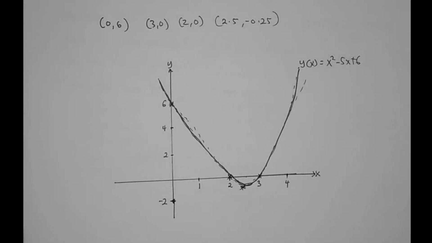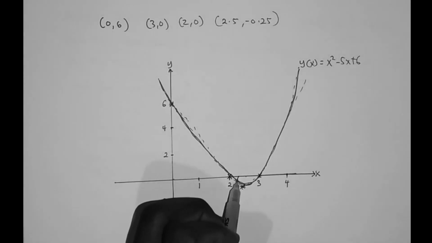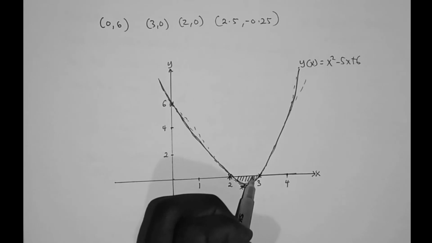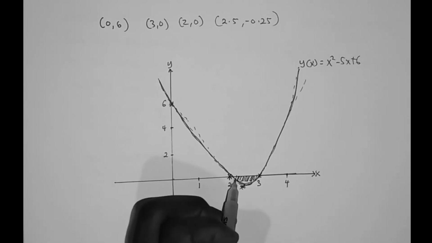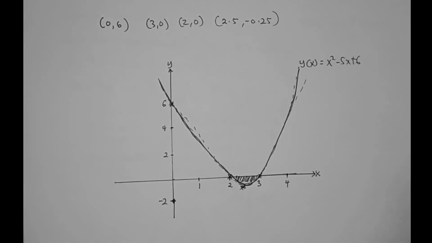So the second part of the question is we should find the area bound by the curve and the line y equals 0. So the line y equals 0 is the x-axis. So he's talking about this area. So this is the required region where we are supposed to find. In this case, we see that the line y equals 0 is sitting on top of the curve,